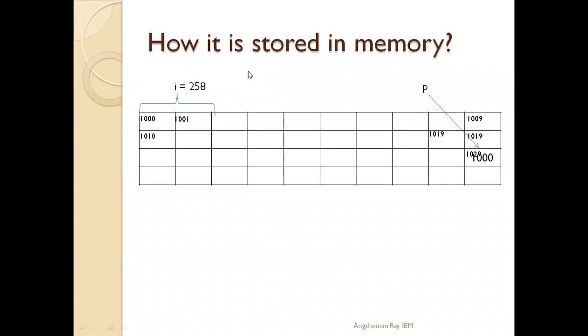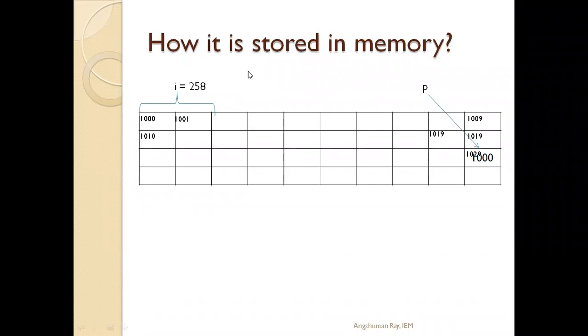So how will the compiler understand? The compiler understands by the data type of the pointer. If the data type of the pointer is integer, the compiler will retrieve 2 bytes from the address stored in p. That means p will retrieve locations 1000 and 1001. When p is declared as a character pointer, the compiler will retrieve 1 byte of memory, the value stored at 1 byte.